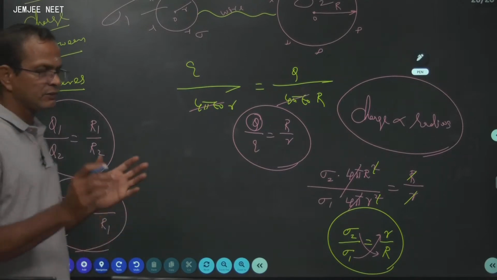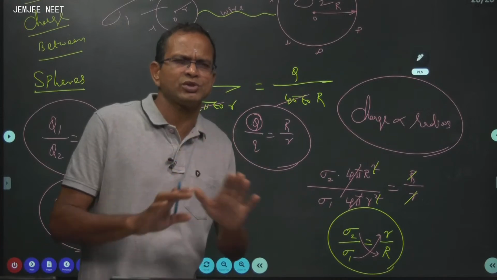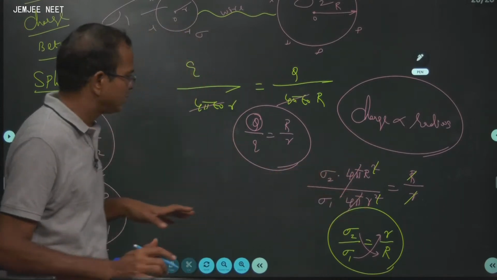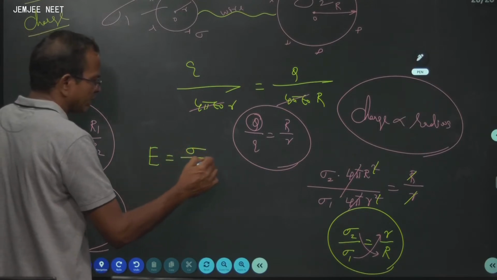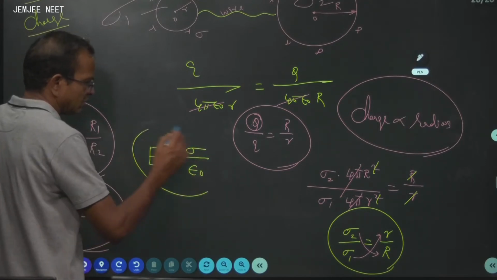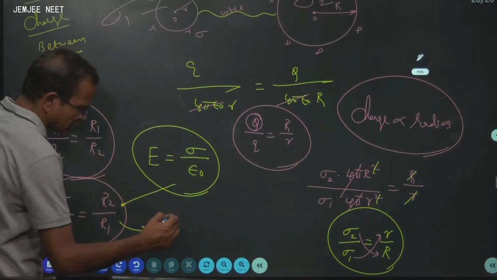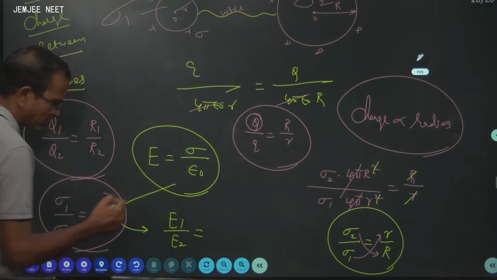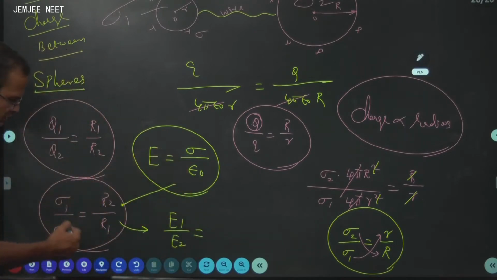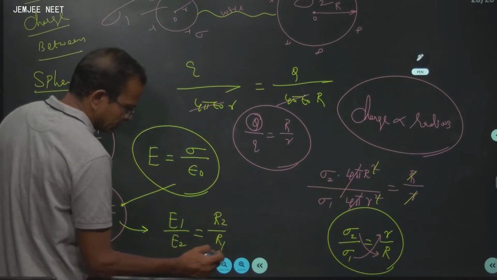You may recall, in the very beginning of the class I told you, the electric field near any charged conductor, whatever the shape, is simply given by sigma by epsilon naught. If you use this here, you will get that E1 by E2 is equal to R2 by R1, because E is proportional to sigma.